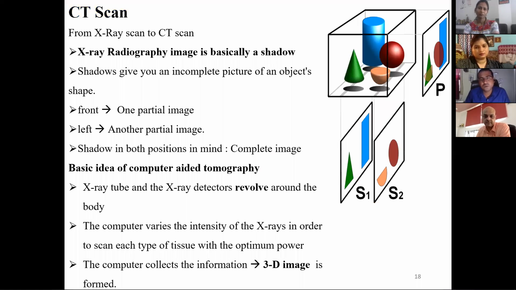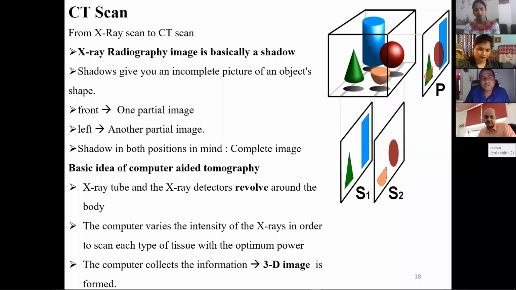What we can do is pass the X-rays from all directions, through a very narrow slit. A very small slit of X-rays, of very small intensity and very narrow width, can be passed at various angles, that is from the top, bottom, and side, in small steps of like 1 mm resolution. And after all this, if we combine the images together, we can get the full image. So that way this CT scan works.